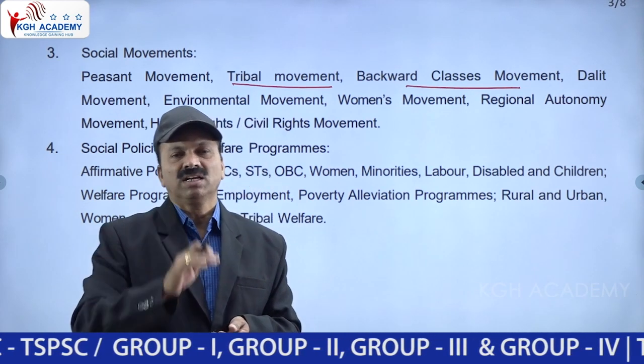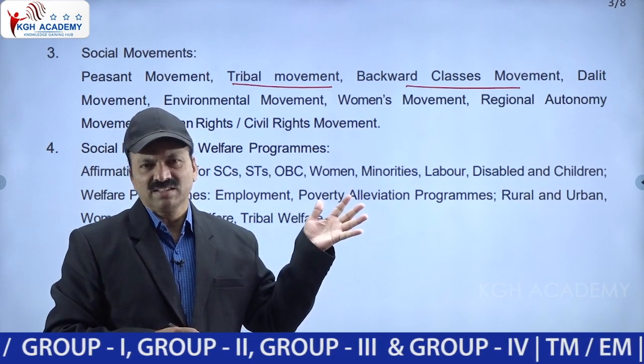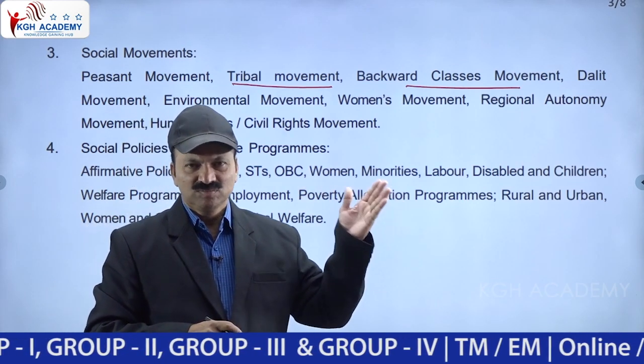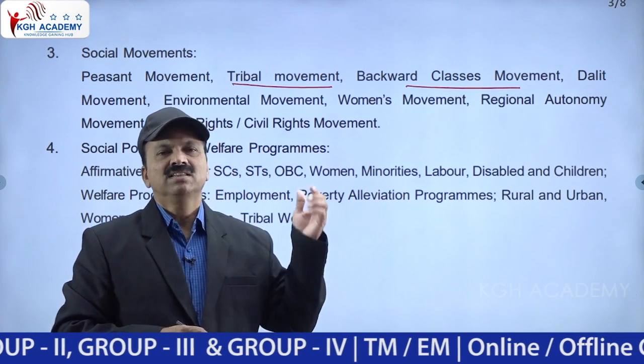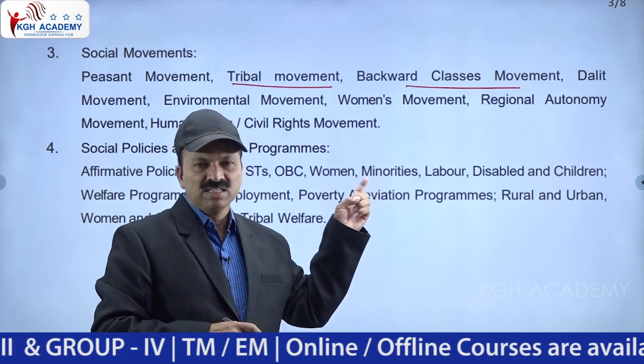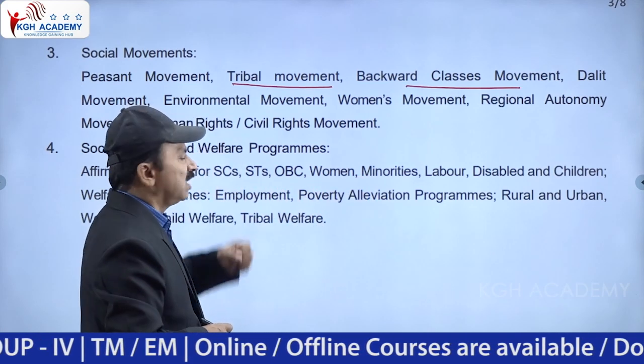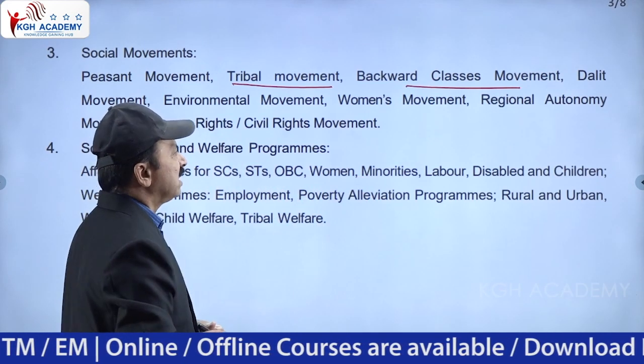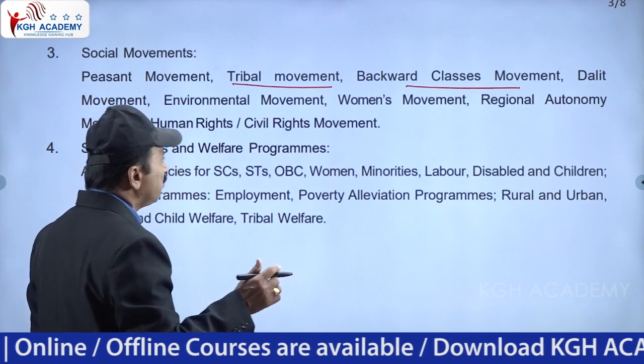That should be abolished like that. The word Dalit is added. Adi Andhra is added. The word Adi Andhra is added, and Dalit was also added. Like that, we have to see peasant movements, which is one of the important ones. After that, we have to see tribal movements, backward classes, the Dalit movement, and the environmental movement.